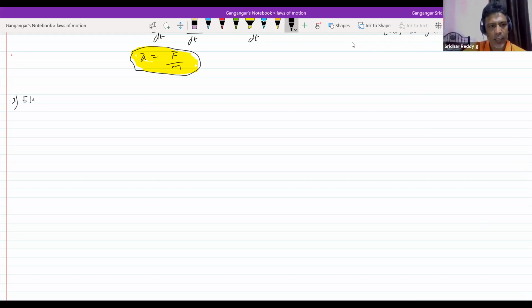Electrostatic force, I'll write it here. It is generated due to interaction of charges.